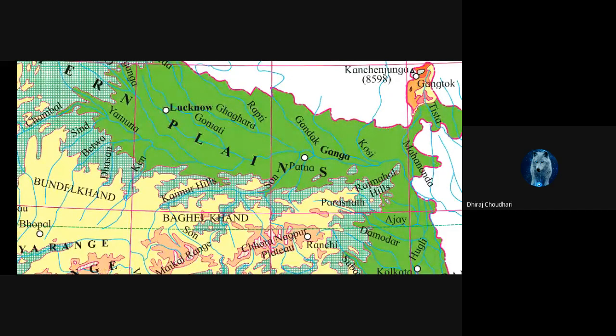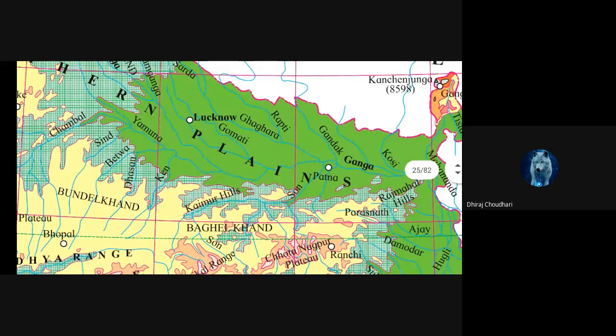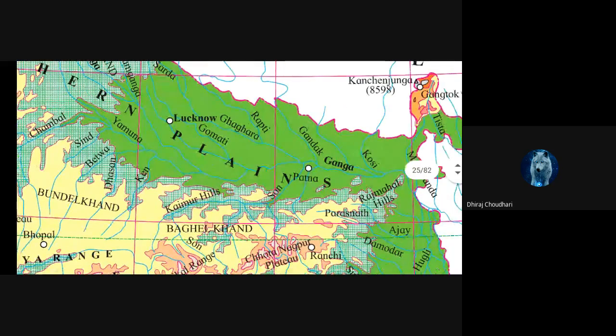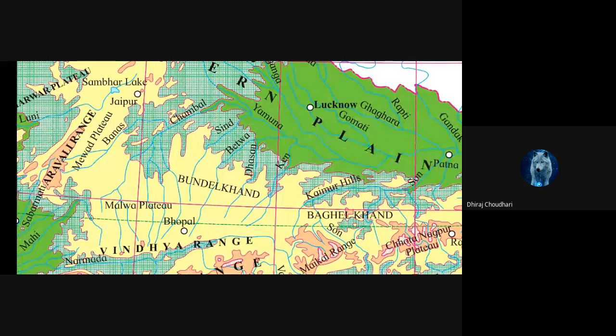Kosi, Gandak, all these rivers are flowing towards the Ganga and they meet the Ganga river. So this plain is a flat plain and this is called the Ganga plain. Do you understand? All the region that is present to the east of the Aravali range.